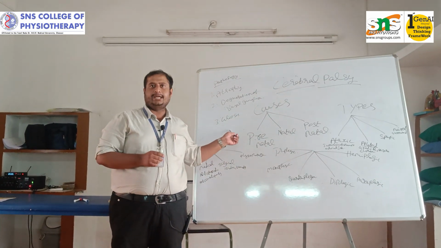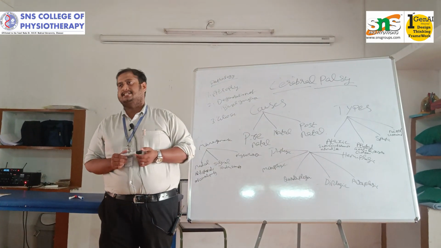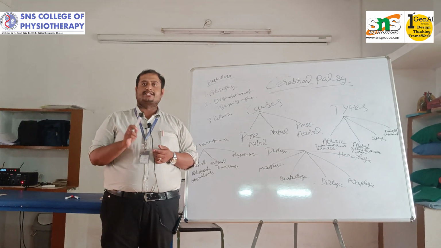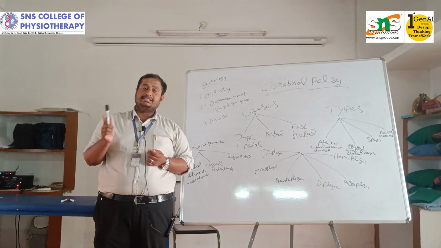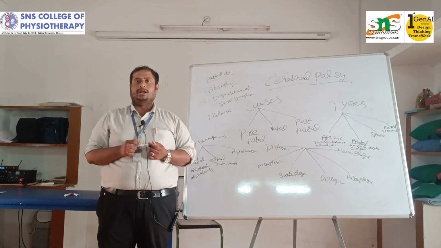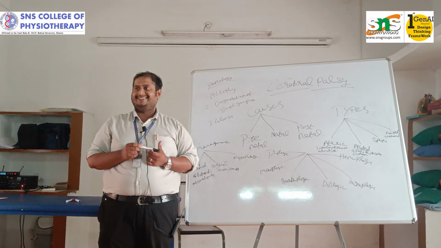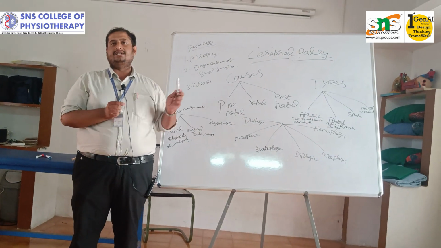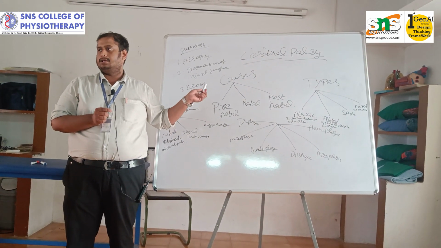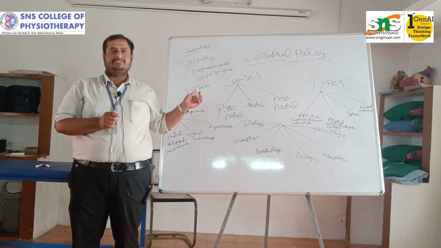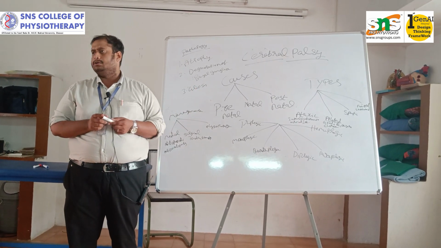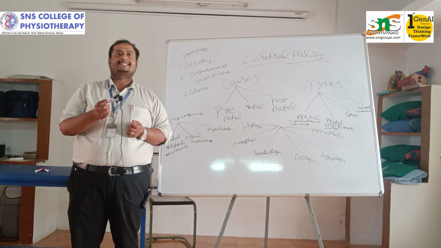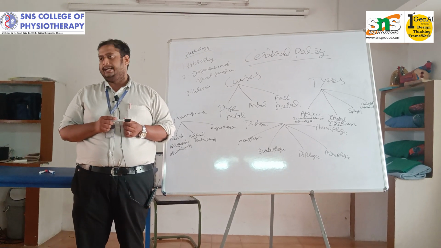Gliosis. You may hear of a cell named glial cells, the cells which help other cells. Cells which help the brain cells, the neurons, are called glial cells. What are the glial cells you know? Astrocytes, oligodendrocytes.